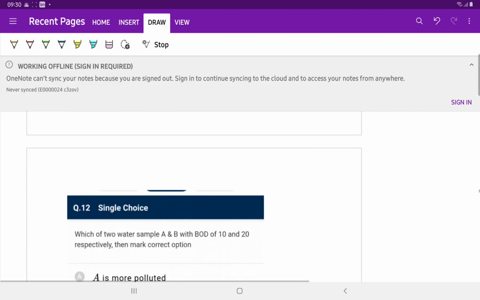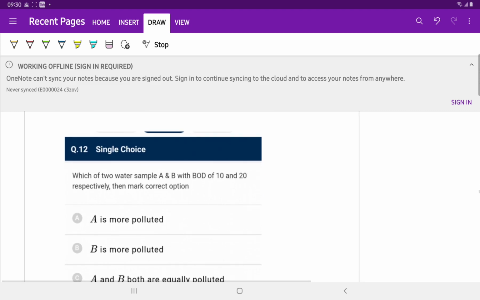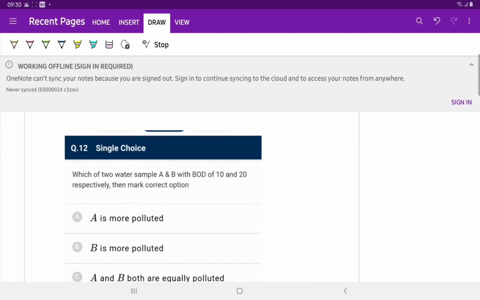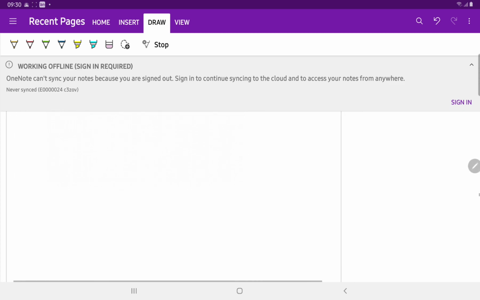Question number 12. Of the two water samples A and B with BOD of 10 and 20 respectively, mark the correct option. Which is more polluted? B is more polluted than A. Question number 13.